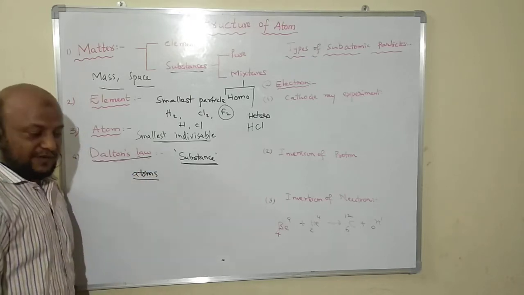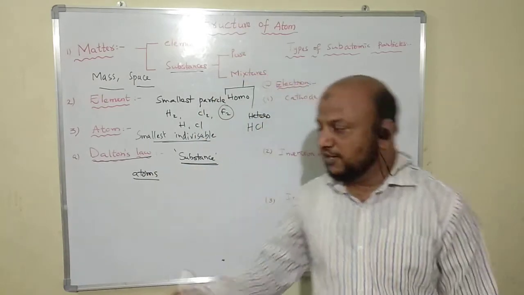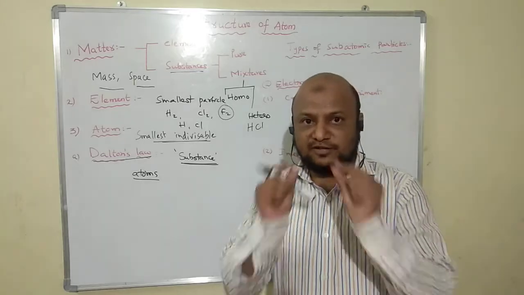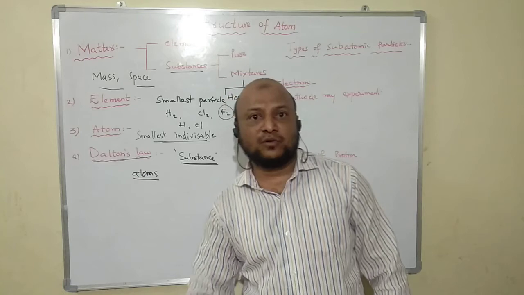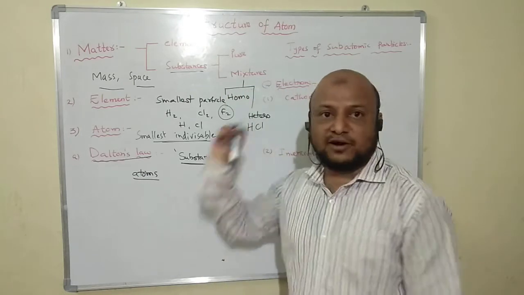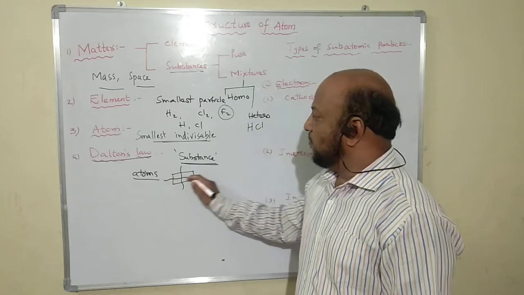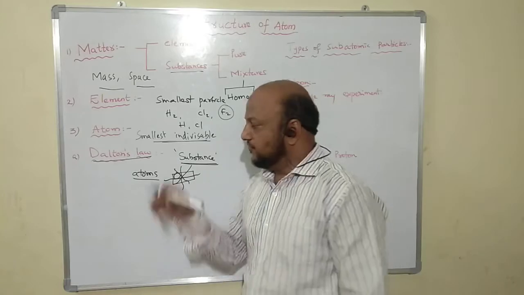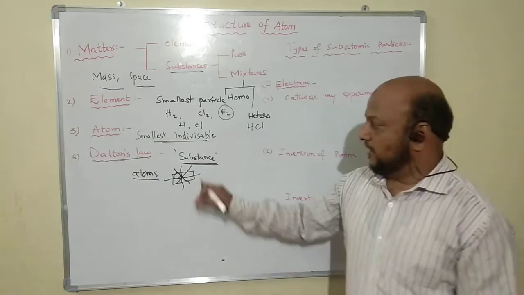Whichever substance it is, it is formed only by smallest particles. If you divide any substance into small particles, you get only a smallest indivisible particle, and that indivisible particle is called an atom. इससे हमको atom मिलता है.